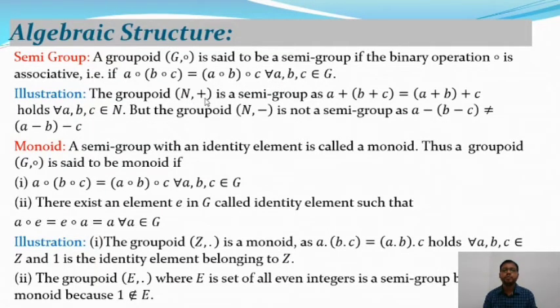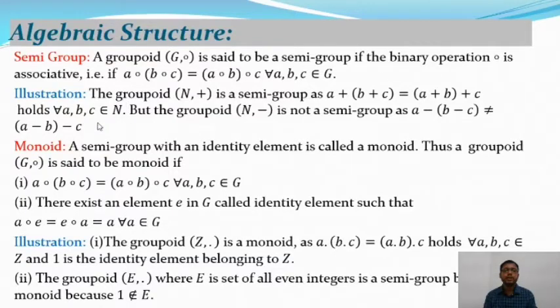A groupoid N plus is a semi-group, as A plus (B plus C) is equal to (A plus B) plus C, which holds for all A, B, C belongs to N. But the groupoid N minus is not a semi-group, as A minus (B minus C) is not equal to (A minus B) minus C.